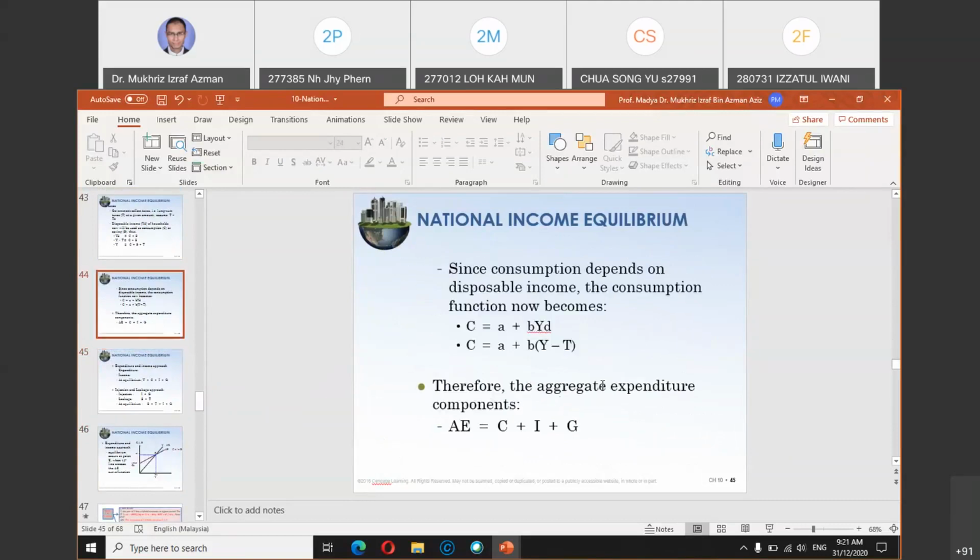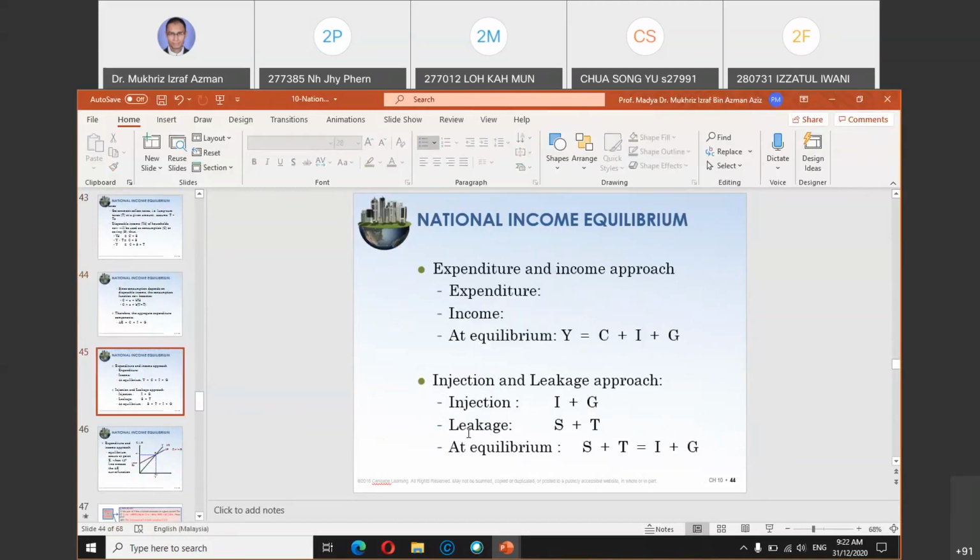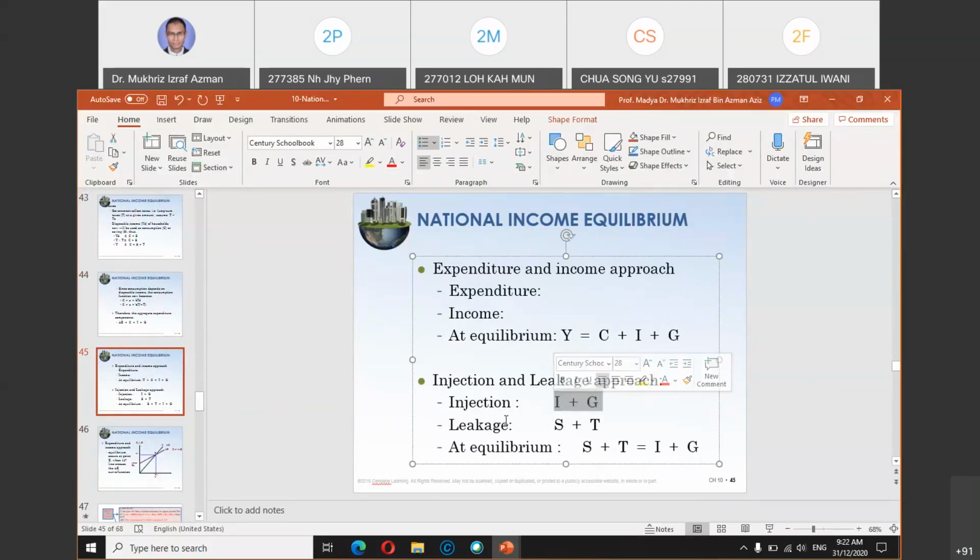AE is C plus I plus G. So the economy is in equilibrium when Y equals C plus I plus G. And at the same time, we recall in the early part, injection is investment plus government expenditure, and leakage, or money going out, or withdrawal, is S plus T. So equilibrium is achieved when S plus T equals I plus G. So this is only for a three-sector economy.